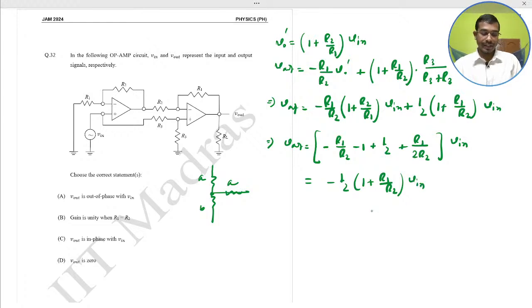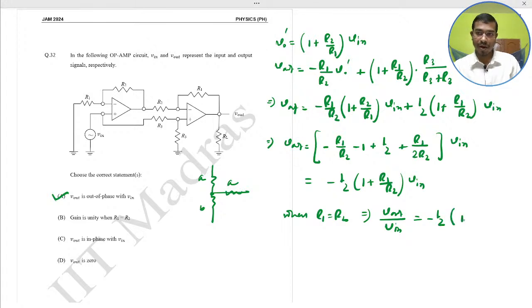So output is out of phase with input. Okay. So option A would be correct. And next, when R1 equal to R2, the V out with the ratio of the V input would be what? Minus half, as it is 1 plus, this should be the 1 minus 1.